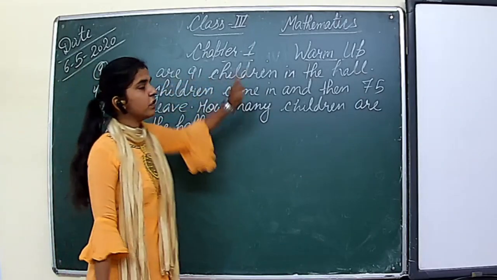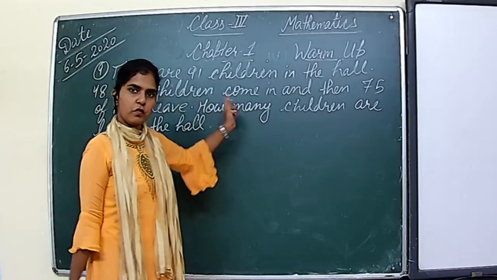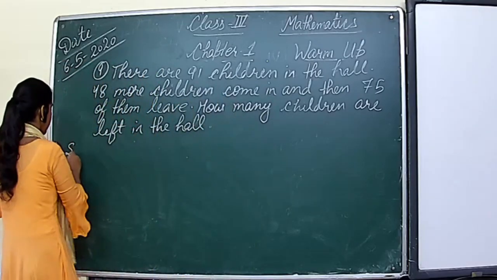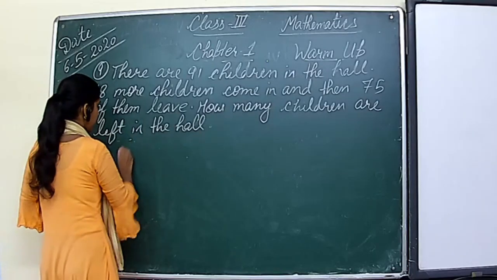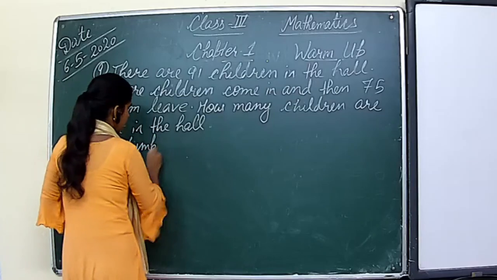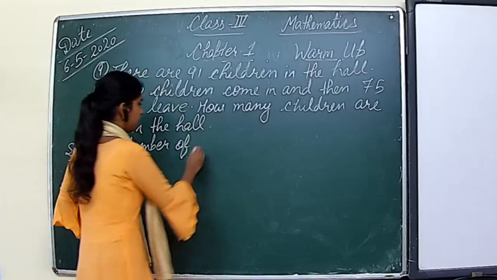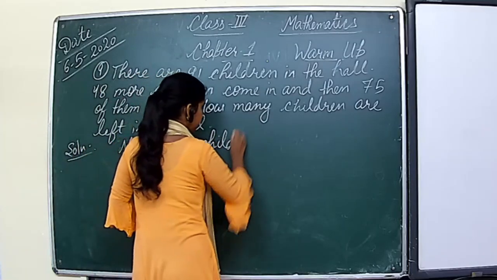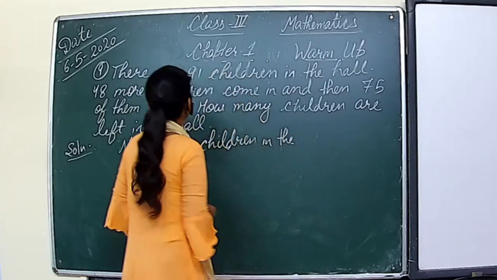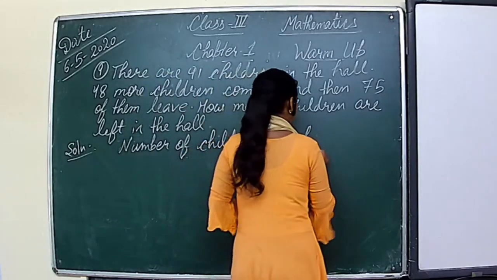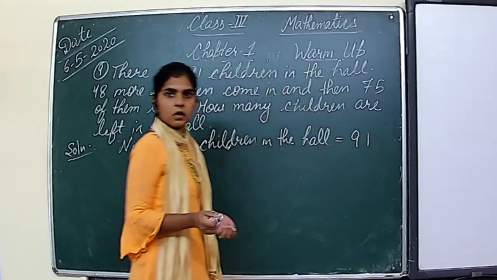There are 91 children in the hall. In starting, how many children are there? 91 children. So first of all we will write this line. Let's start its solution. We will write here number of children in the hall is equal to 91.